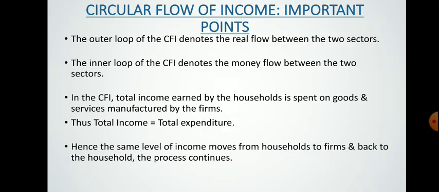Hence we can say that the same level of income moves from household to the farm, and again it comes back from farm to the household, because whatever goes to the farm, the farm pays that money in the form of factor payments to the household. Again household spends the entire amount for purchasing goods and services, and pays this money to the farm.